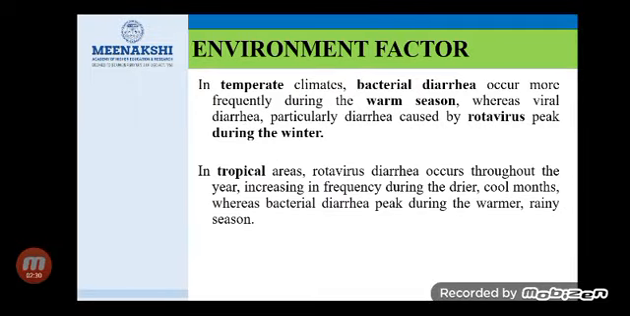Environment factor. In temperate climates, bacterial diarrhea occurs more frequently during the warm season, whereas viral diarrhea, particularly diarrhea caused by rotavirus, peaks during the winter. In tropical areas, rotavirus occurs throughout the year, increasing in frequency during the drier and cooler months, whereas bacterial diarrhea peaks during the warmer and rainy season.